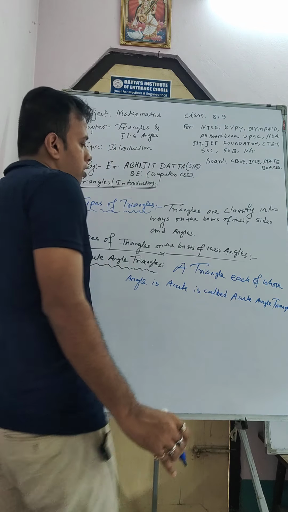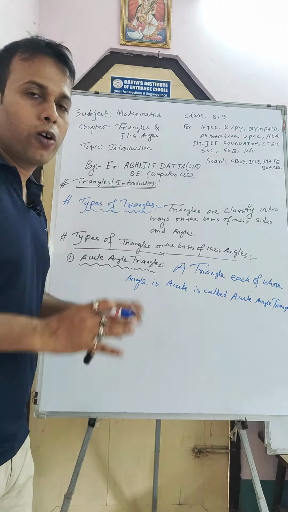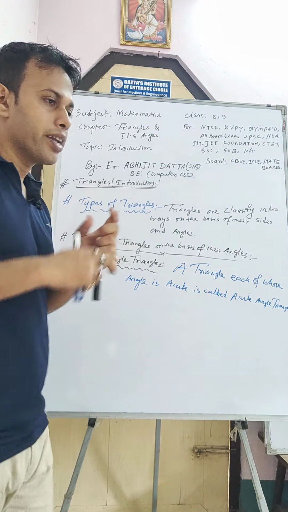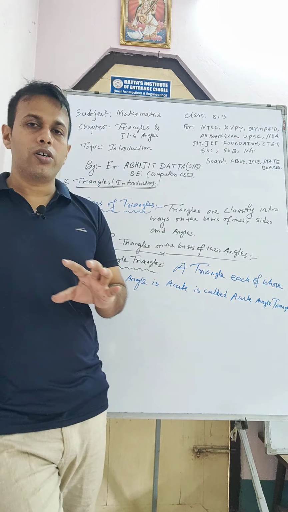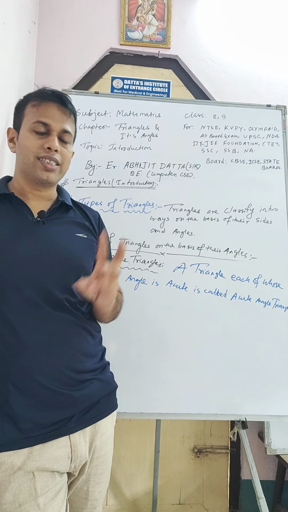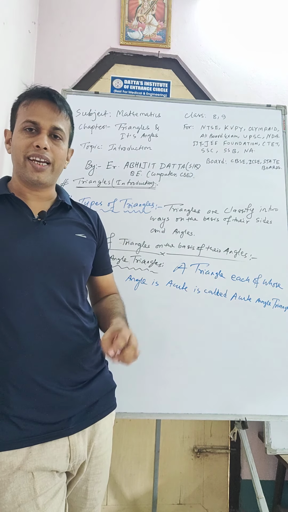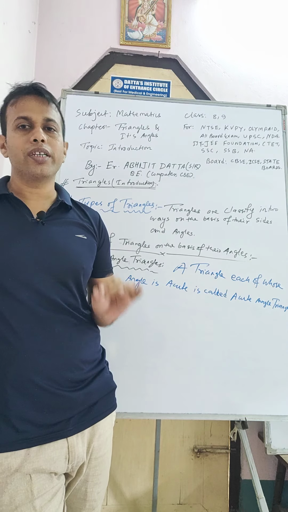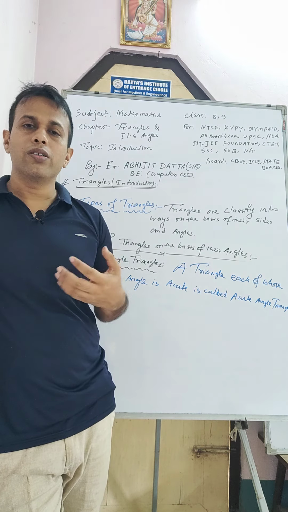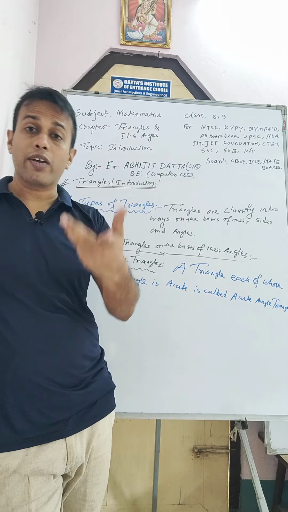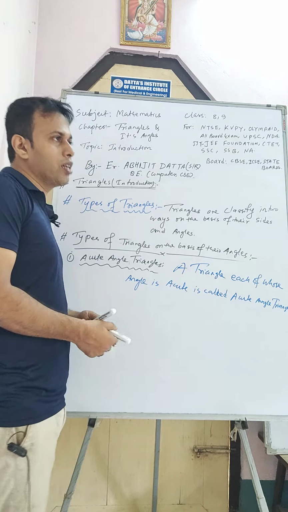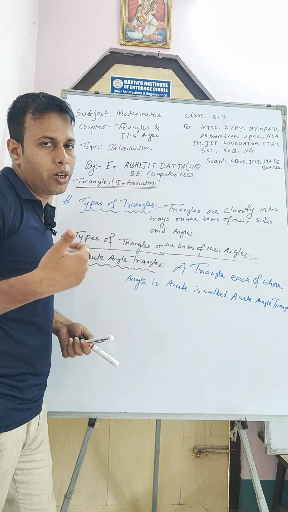Okay, so a triangle each of whose, means all the angles of the triangle, will be acute. So a triangle in which all the angles, that is, there are three angles, we know this angle A, angle B, angle C, three angles. So all the angles of the triangle will be acute. So those students who don't know what an acute angle is, let me discuss it. Acute angles are those angles which are more than 0 and less than 90.